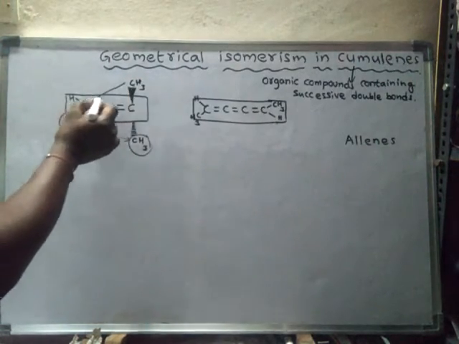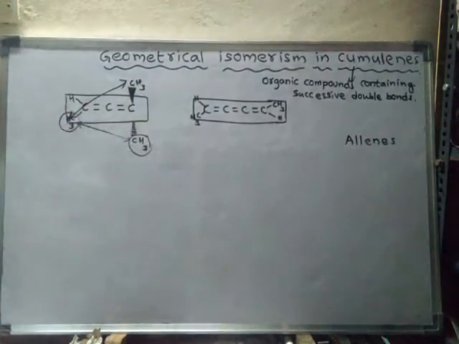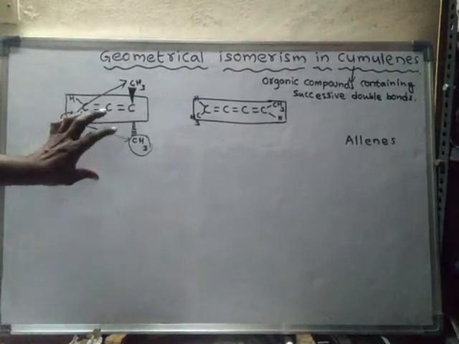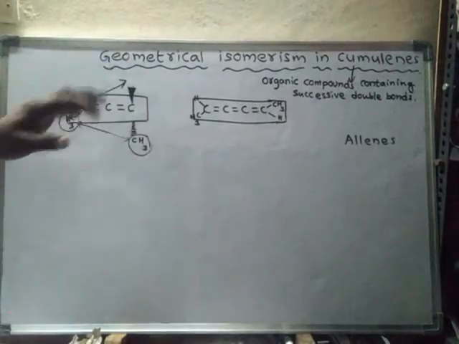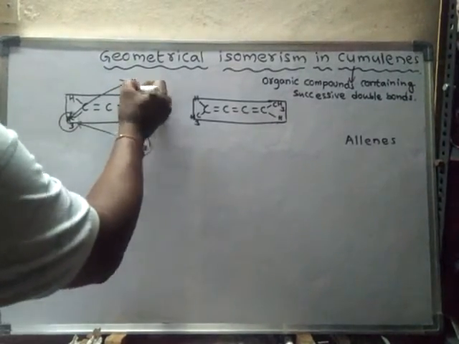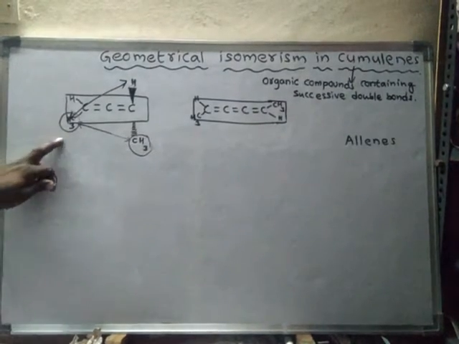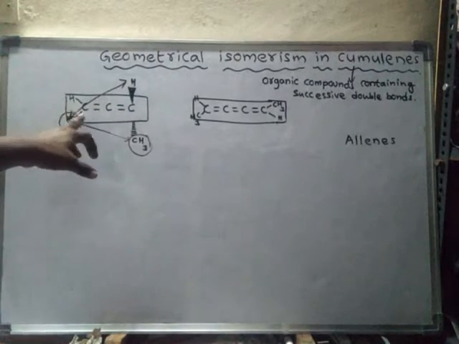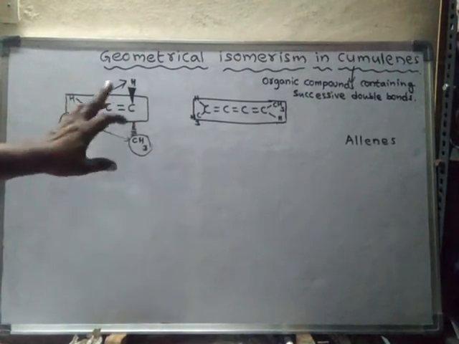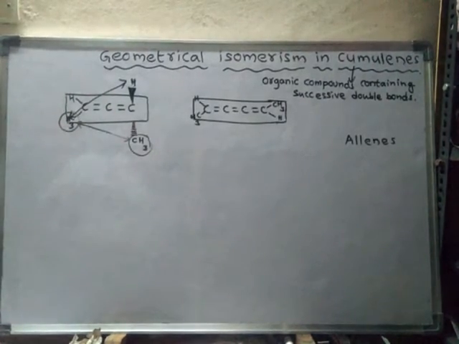The aerial distance will be the same. So if the methyl group is present either here or here, the distance does not change. Hence this particular compound does not show geometrical isomerism.